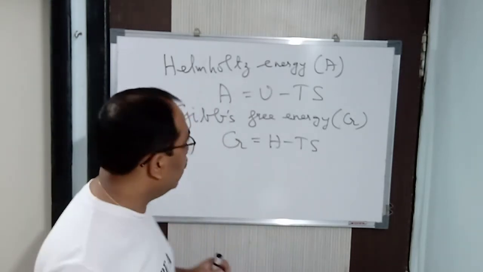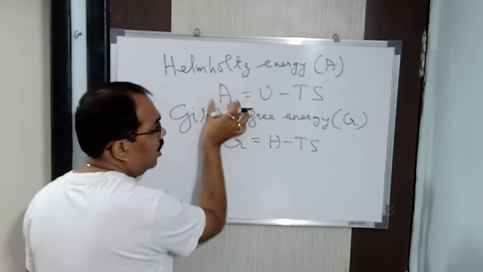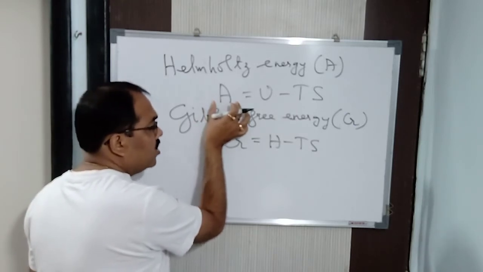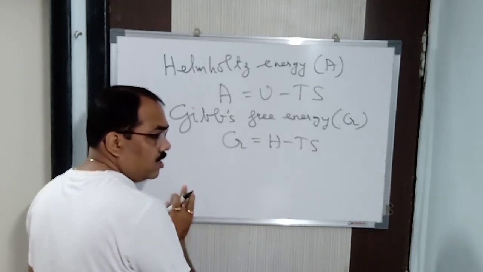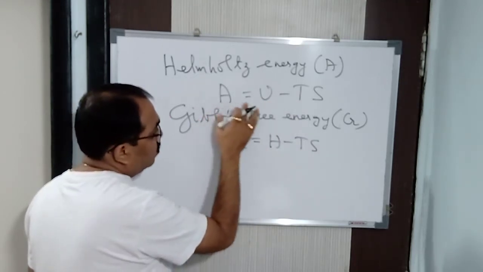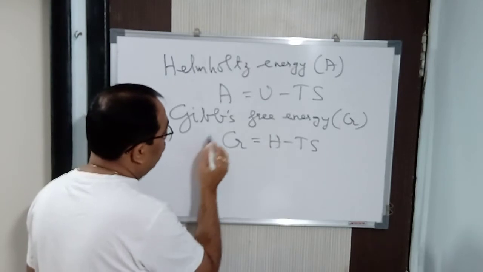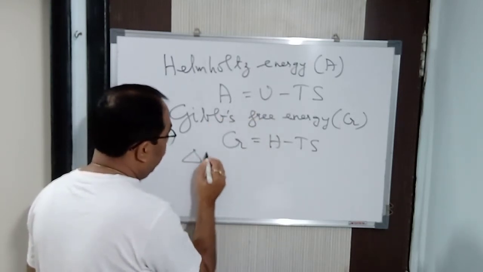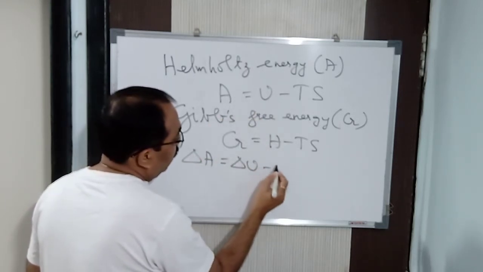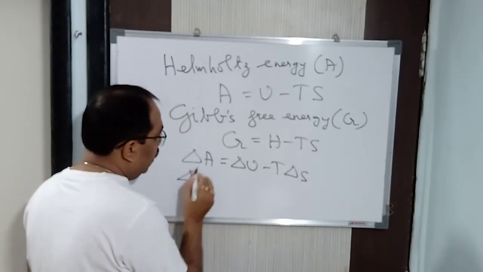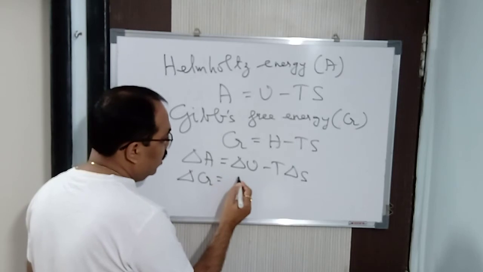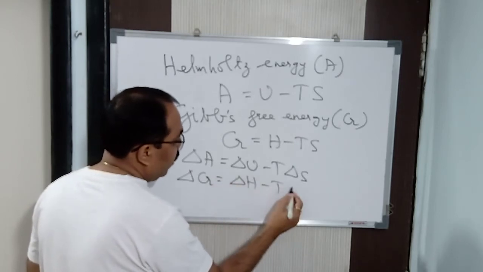That means we have an initial A1, which is equal to U1 minus TS1. Alright, clear? And A2 is equal to U2 minus TS2. So hence we can calculate delta A. Delta A is equal to delta U minus T delta S. Similarly, we can also calculate delta G. Delta G is equal to delta H minus T delta S.